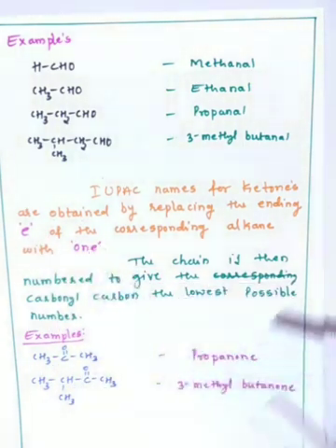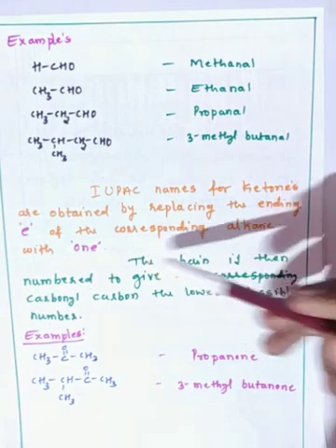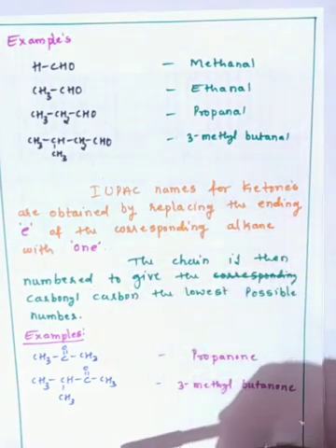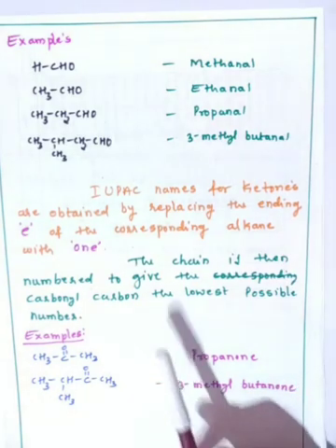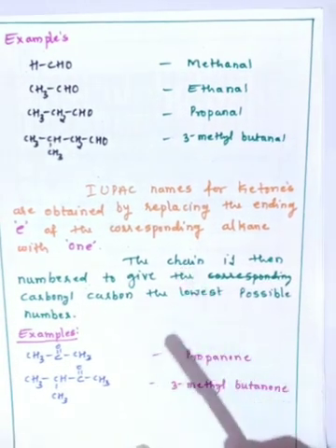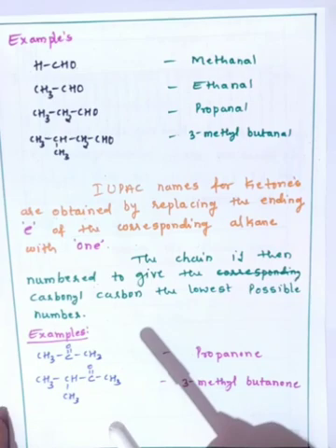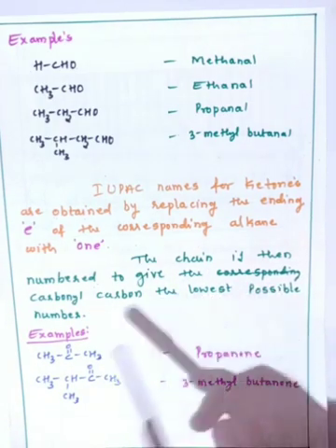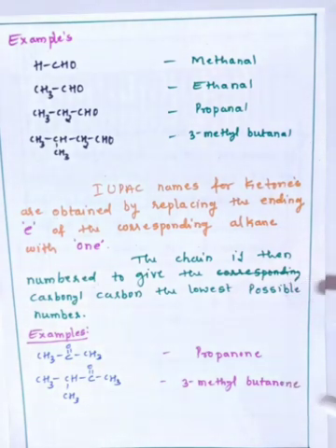After replacing the E by -one, the chain is then numbered to give the carbonyl carbon the lowest possible number. In the example we can see that.